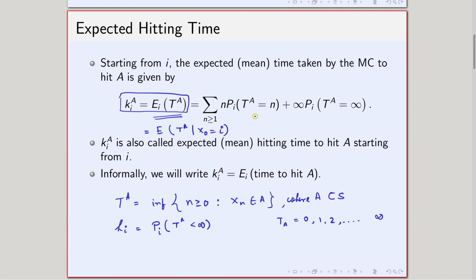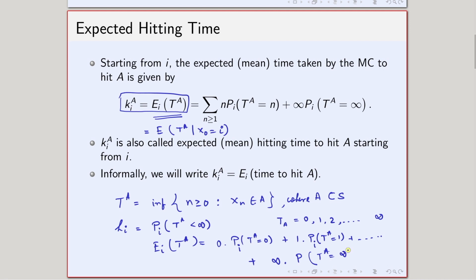So I can write the expectation of T_A as 0 multiplied by the probability that T_A equals 0, plus 1 multiplied by the probability that T_A equals 1, starting from i everywhere, plus so on, and finally one term which is infinity multiplied by the probability that T_A equals infinity.